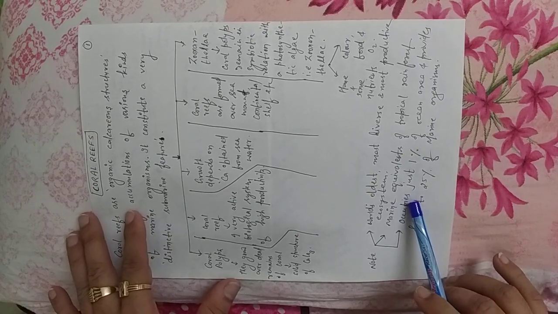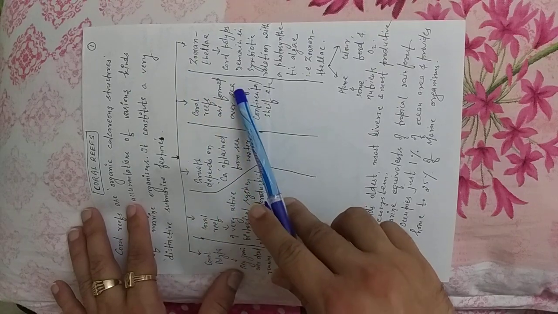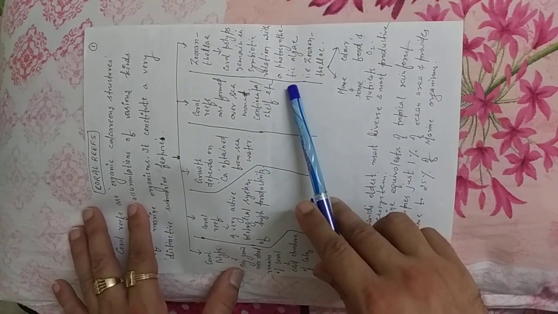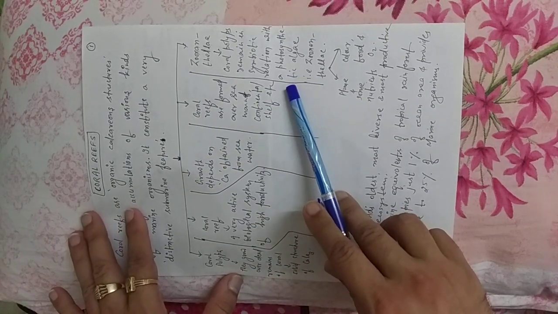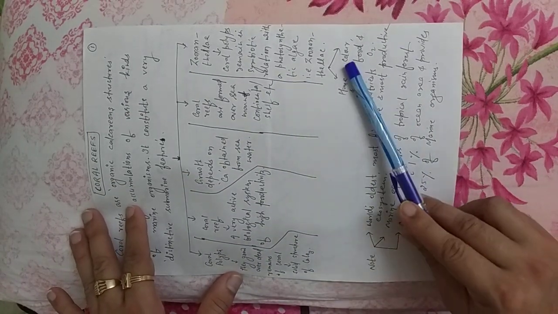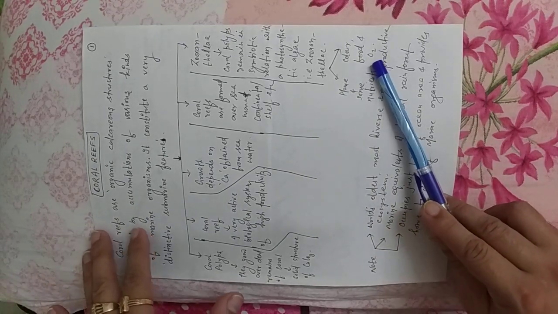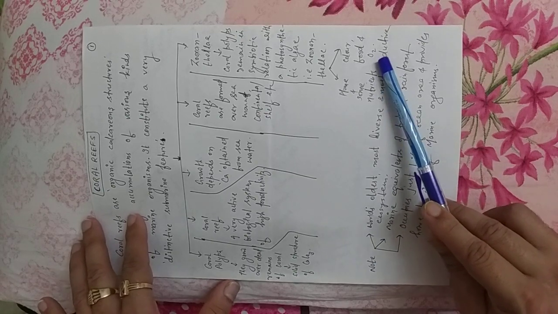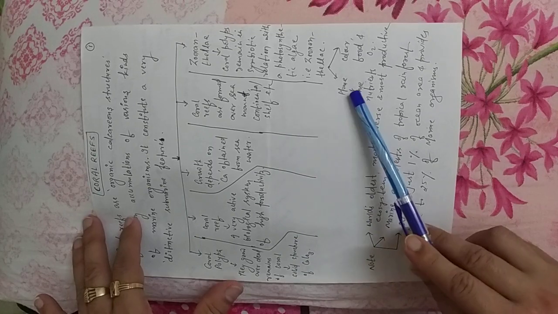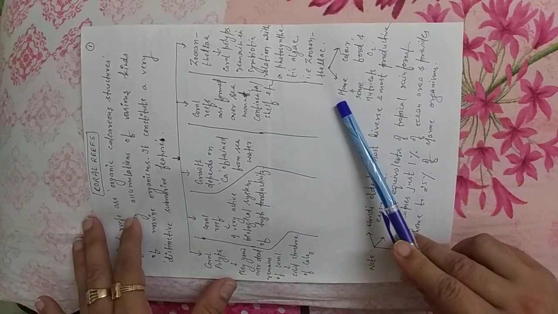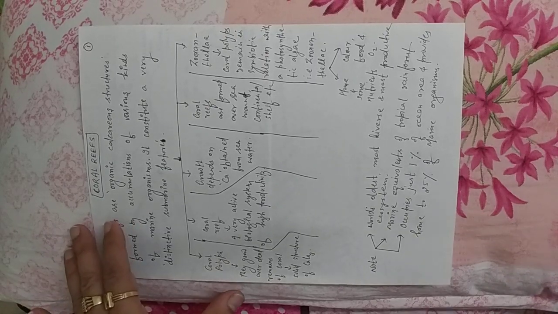Getting my point? So as I told you, Zooxanthellae is a photosynthetic algae, and this algae gives color, food and sometimes oxygen. So color, food and oxygen are supplied to coral polyps by Zooxanthellae. In return, the coral polyp provides a well protected home as well as some nutrients to Zooxanthellae. So in this way, both are helping each other.